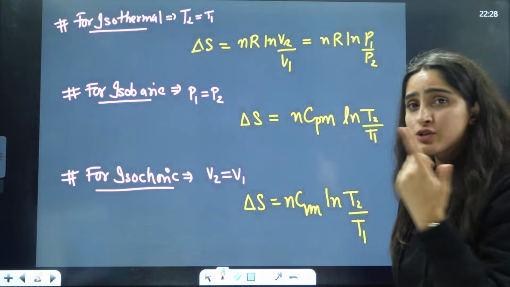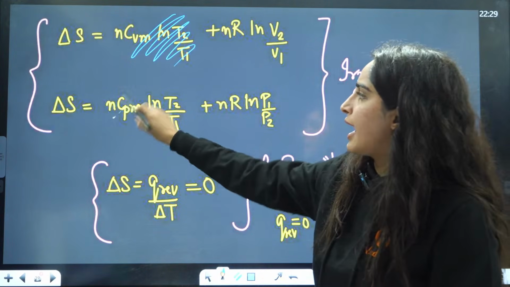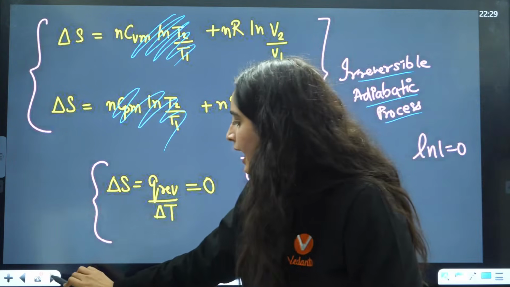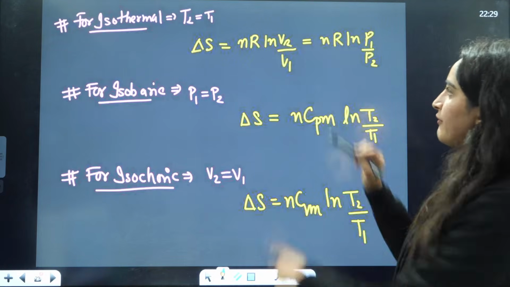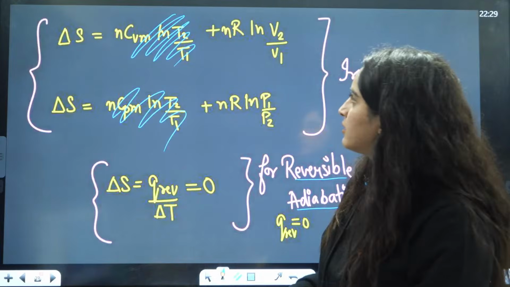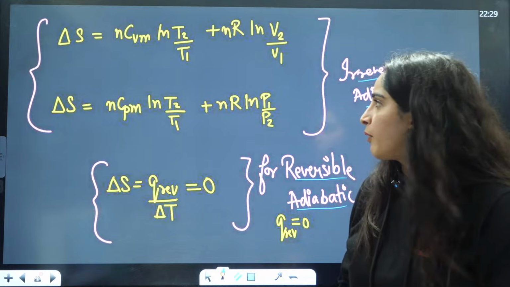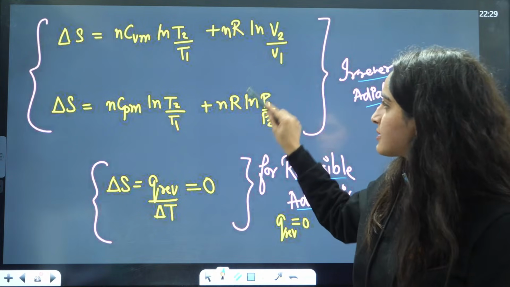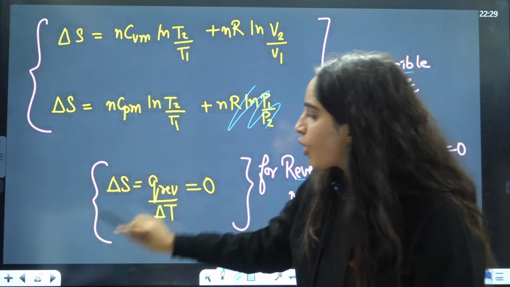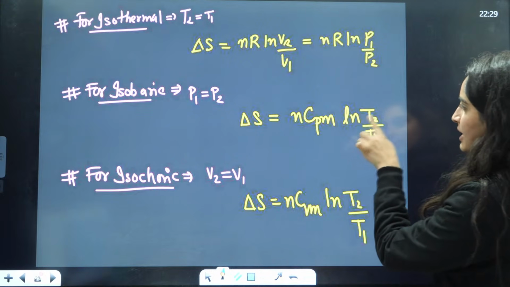Now, if you have isothermal, from this formula only, just erase this and this one. That will be the answer. nR natural log V2 by V1, nR ln V2 by V1, nR ln P1 by P2. For isobaric, see the formula which has pressure. Baric means this will be 0. So put the value as nCpm natural log T2 by T1.